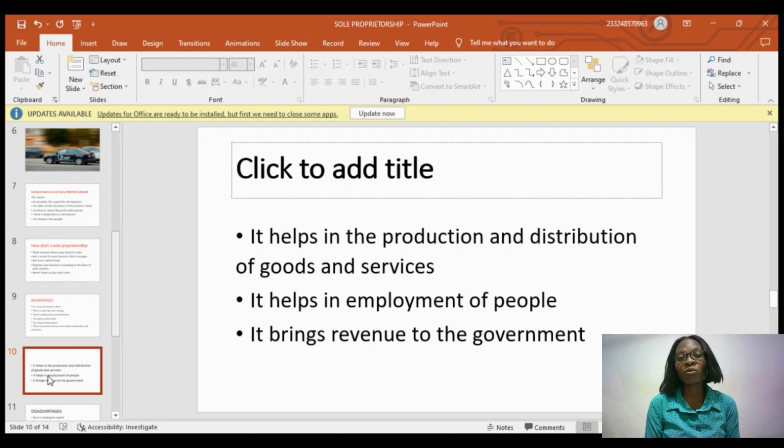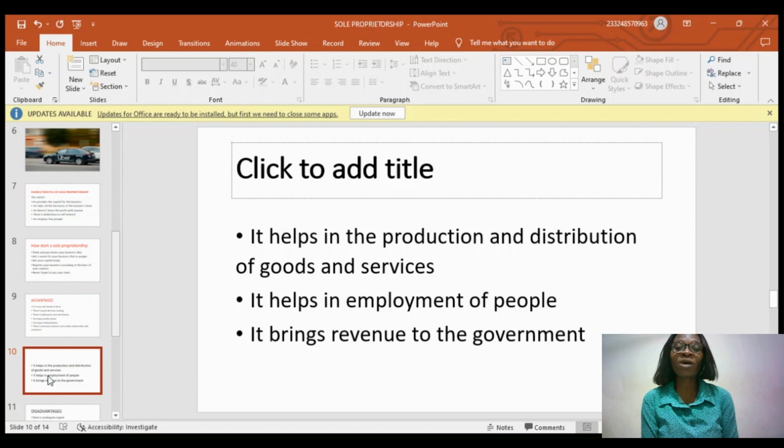And you get to employ people. You know, people are there without jobs. And if you have been blessed, or God has blessed you with ideas to set up your own business, obviously you may need two hands or three to help you. Once you're able to get people and employ them, you've provided food for such people, right? So more or less, you have created an employment avenue for other people. Though the business was all about you, you realize that when you get to a point where you need other people to help you, you become a source of hope, or someone who has created opportunity for other people to be able to get jobs, which is a positive thing to think of, right?